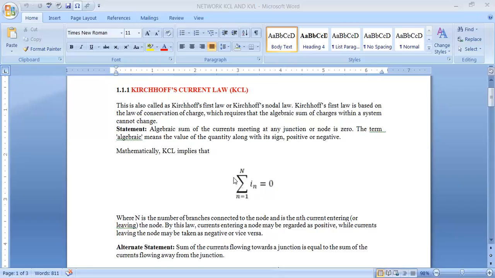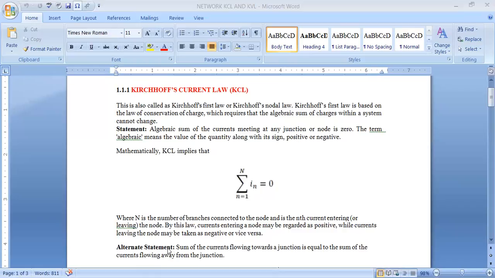Mathematically, we can represent this as sigma In equals 0, where n is the number of branches connected to the node and In is the nth current entering or leaving the node. By this law, currents entering a node may be regarded as positive, while currents leaving the node may be taken as negative, or vice versa. Simply saying, the current towards the junction is taken as positive, and away from the junction is taken as negative for the given circuit.